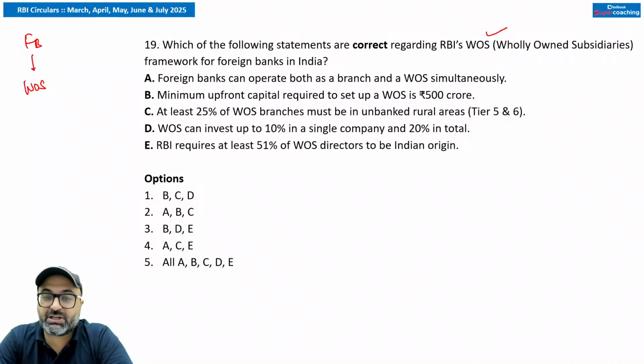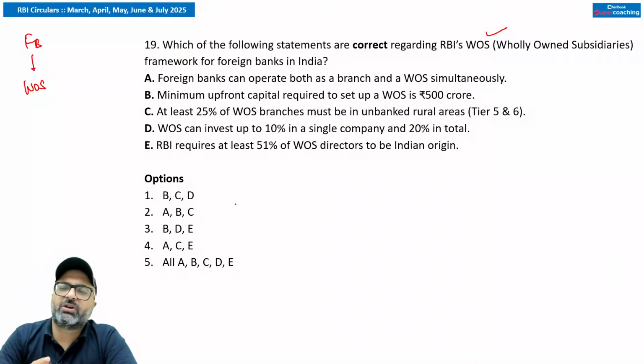Mandatory condition: the CEO should be a resident of India. CEO should be a resident of India. Priority sector lending limit will include 40% of ANBC, 18% agriculture, weaker section. All those conditions need to be fulfilled. Transition: a 5-year period for foreign banks converting to wholly owned subsidiary will be allowed. For 5 years you will operate as a branch and then you will be converted into a wholly owned subsidiary of the country. Remember that. Now let's try to decode these statements.